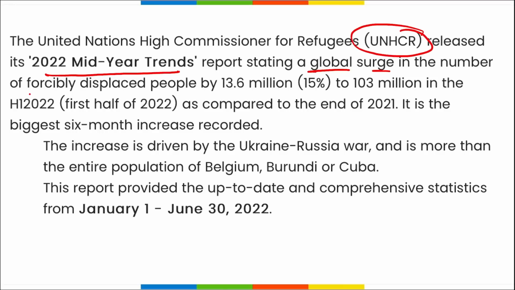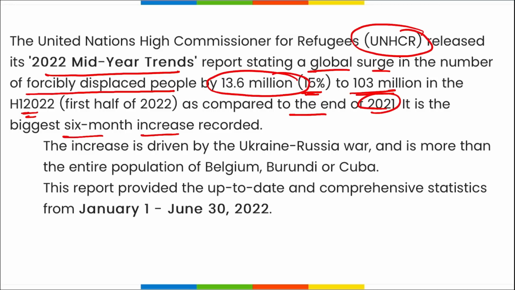in the number of people who are forcefully displaced, and it has reached 13.6 million, that is 15%, to 103 million in the first half of 2022 as compared to the end of 2021. It is the biggest 6-month increase, that is of 15%, that we are recording. The major driver of people migrating from one location to another is because of the Ukraine-Russia war.